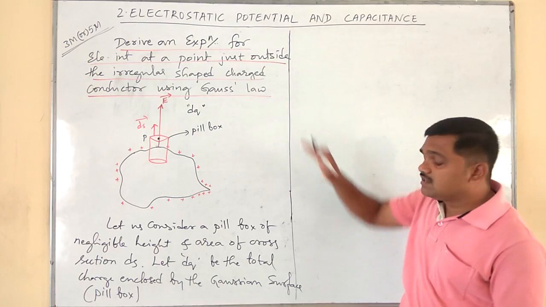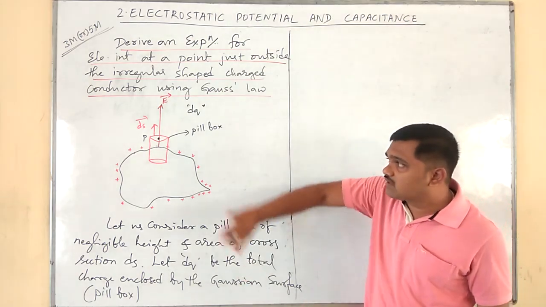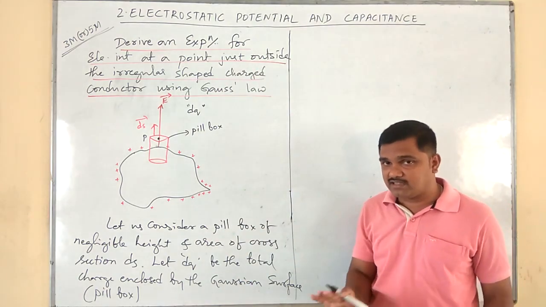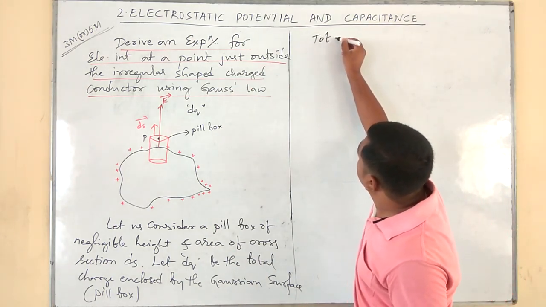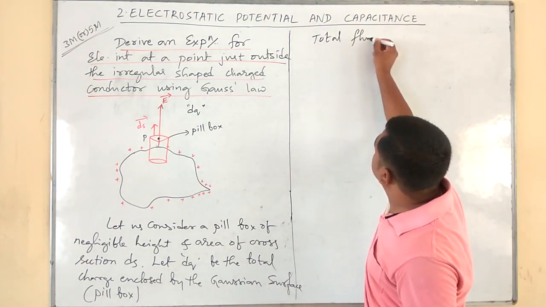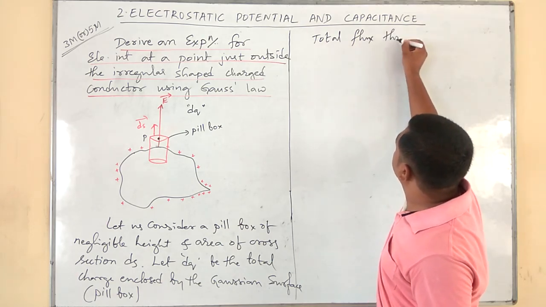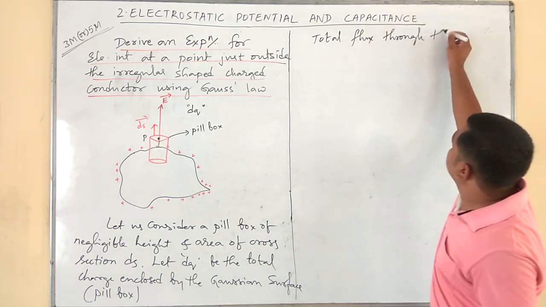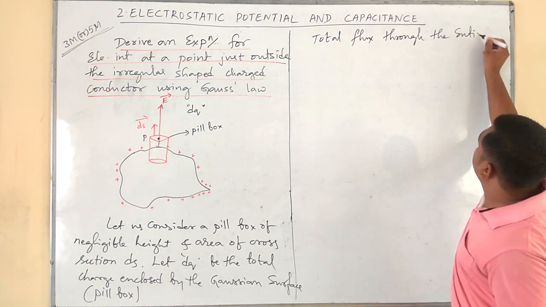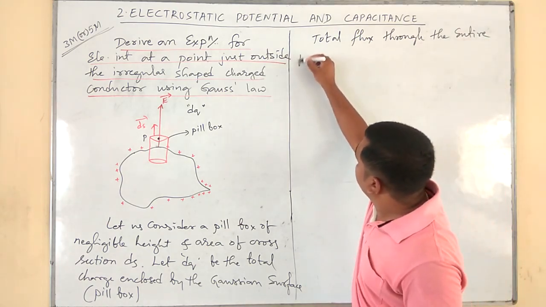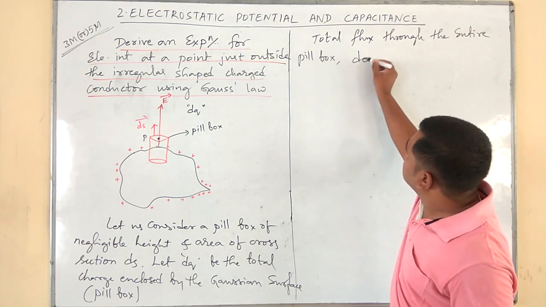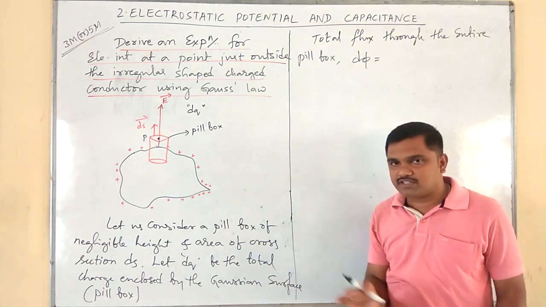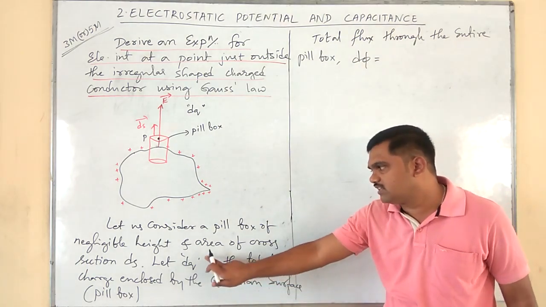Okay. Next, the second rule says calculate the total flux through the entire Gaussian surface. Here, the total flux through the entire pillbox, I will take it as d phi because it encloses only a small amount of charge dq.